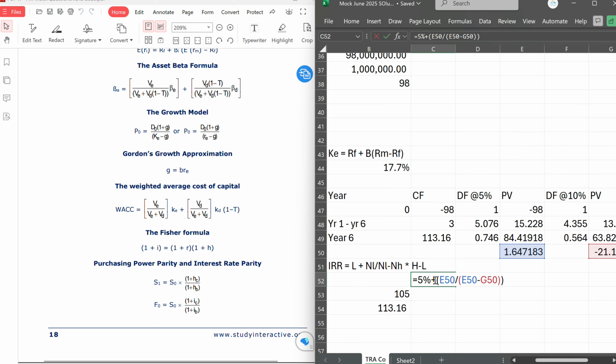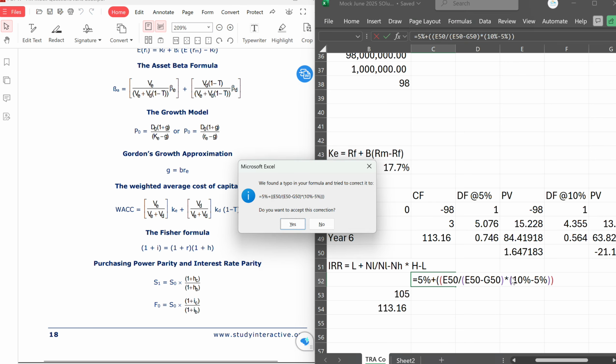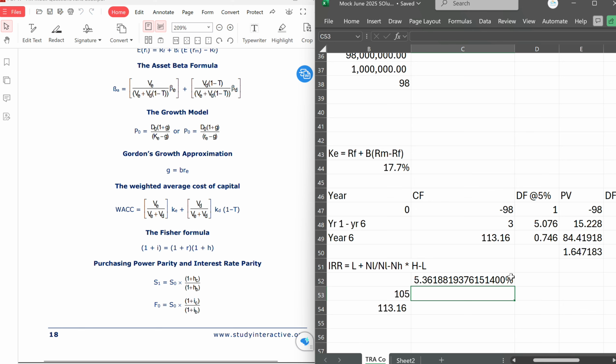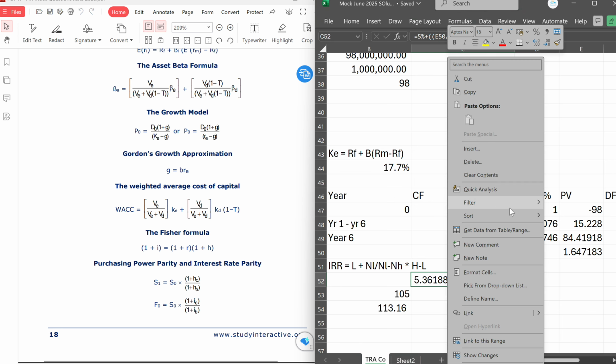Then all of that, before we add it together, must be multiplied by 10% minus 5%. That is higher rate minus lower rate. And that should give us what our IRR should be.